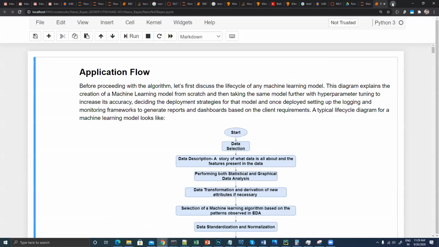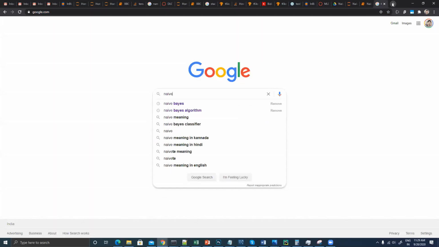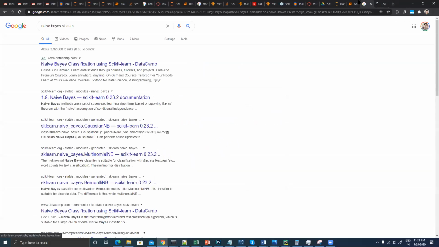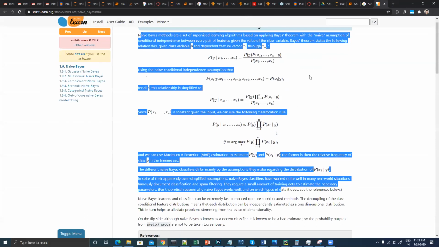So what I can do is go to Google and search for naive Bayes sklearn. Yeah, naive Bayes sklearn, if I try to open it up. So here is something that we were talking about, right? We have discussed these particular things.